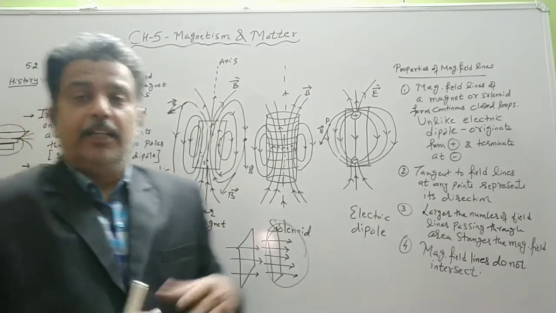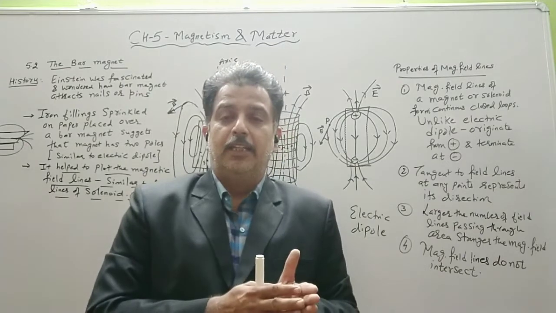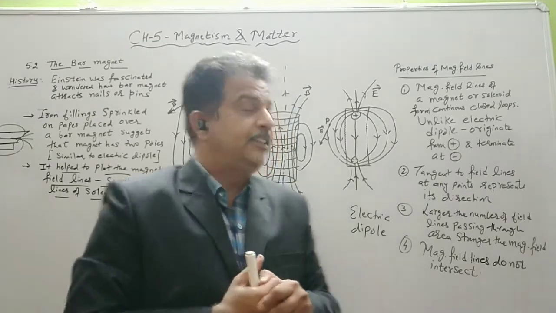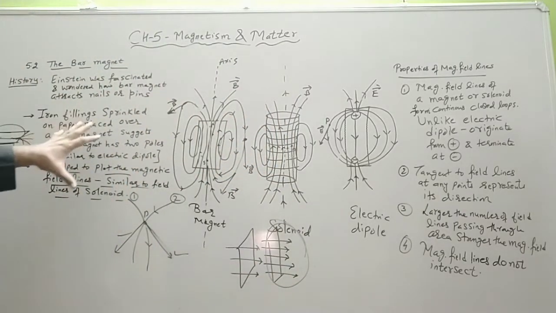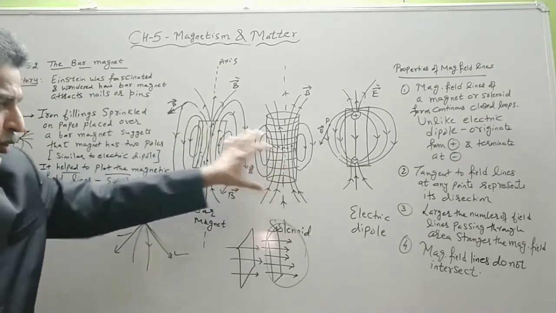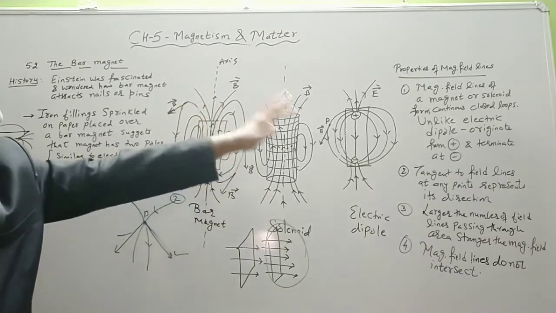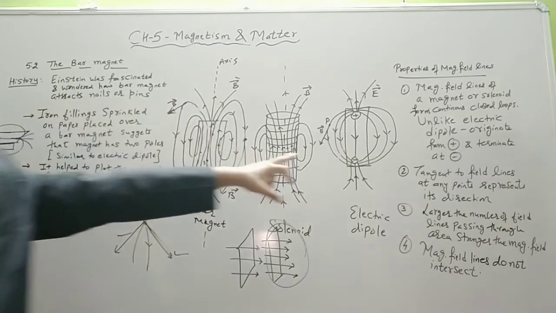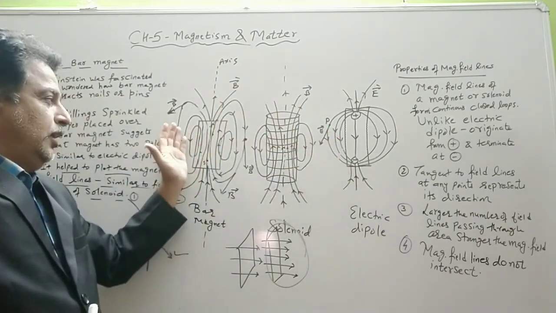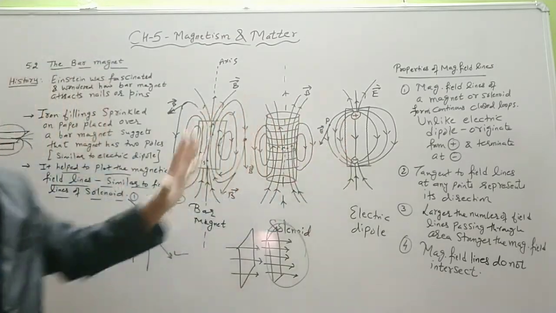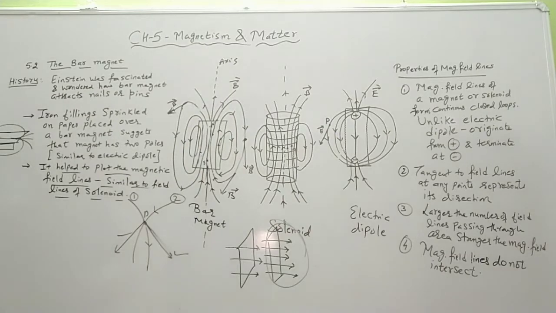A field line is a line, straight or curved, drawn in such a way in an electric field or magnetic field such that a tangent at any point gives us the direction. So this concept was just to show you that the magnetic field lines of a bar magnet and a solenoid are similar. They form closed loops, whereas the electric dipole does not form closed loops. They originate from the positive charge and terminate at the negative charge. Again, it has two poles, north and south, similar to the positive charge and the negative charge, but the behavior of the field lines is different.